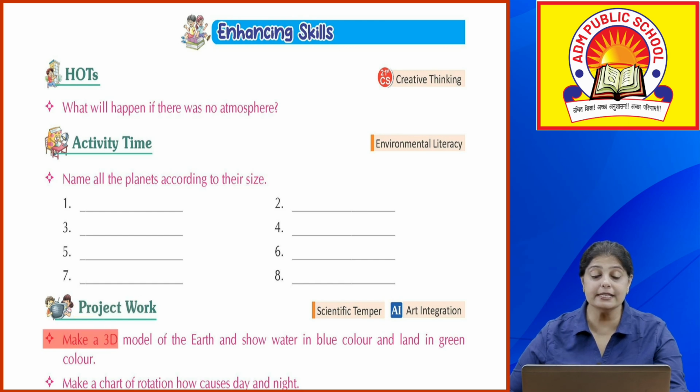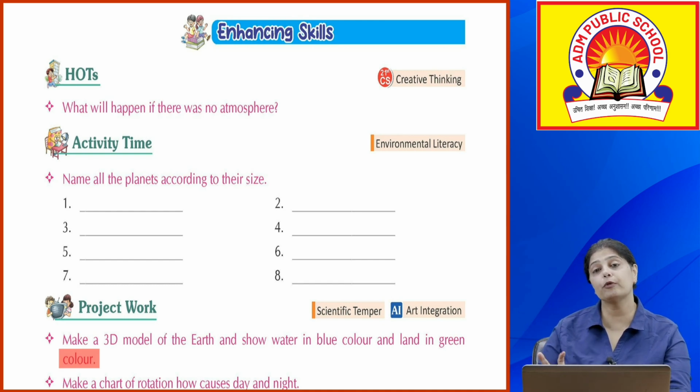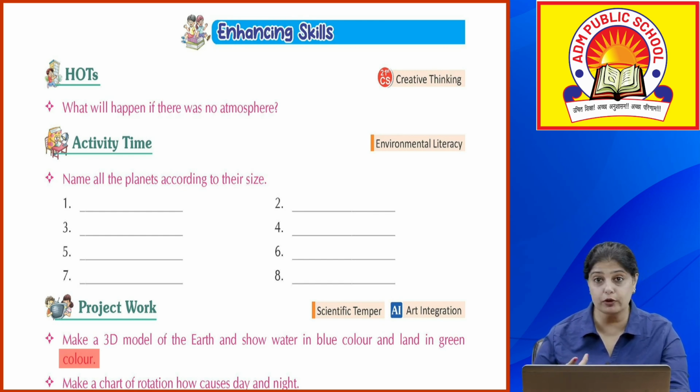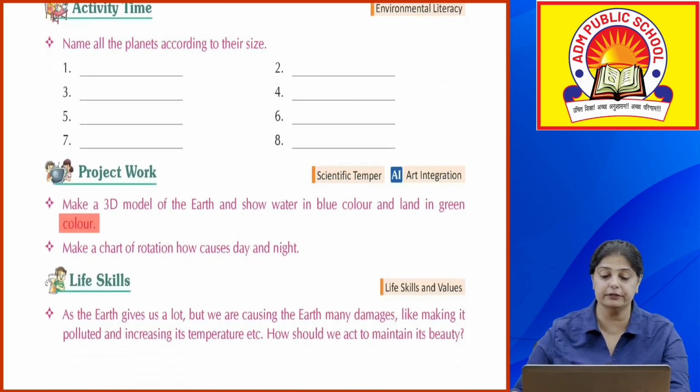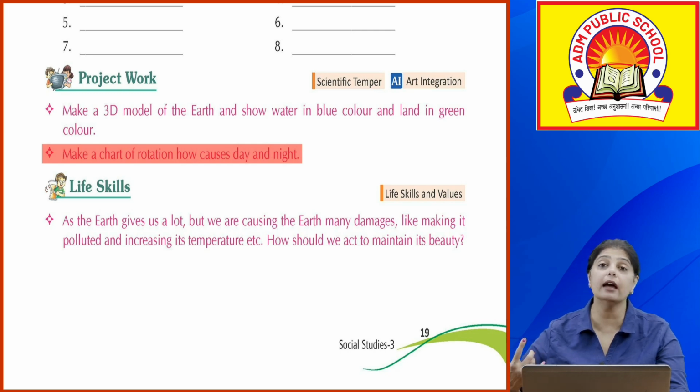Project work. Make a 3D model of the earth and show water in blue color and land in green color. So make a 3D model and you have to show the portion of water and land on it. Okay, you can refer to the atlas or you can refer to the globes if you have at home and make a replica of it. Make a chart of rotation, how it causes day and night. Okay, so you have to make a chart of rotation and see how day and night occur.